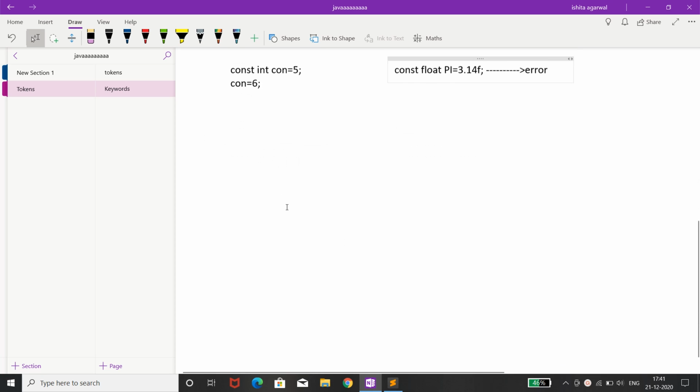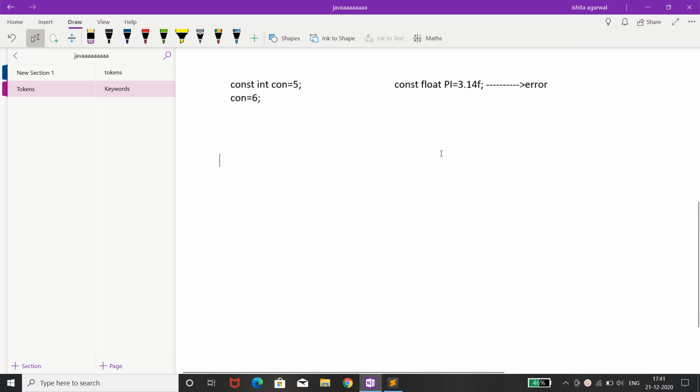Now one more thing is that there are 32 keywords in C, 63 keywords in C++, and if I talk about Java, we have 61 keywords. Apart from these 61 keywords, we have 3 reserved literals, that are false, true and null.